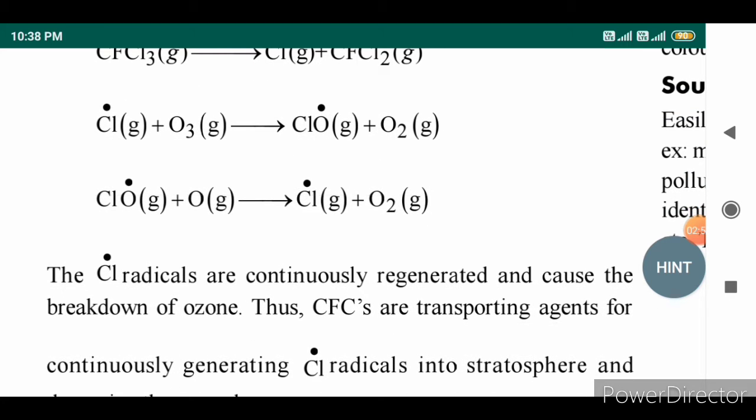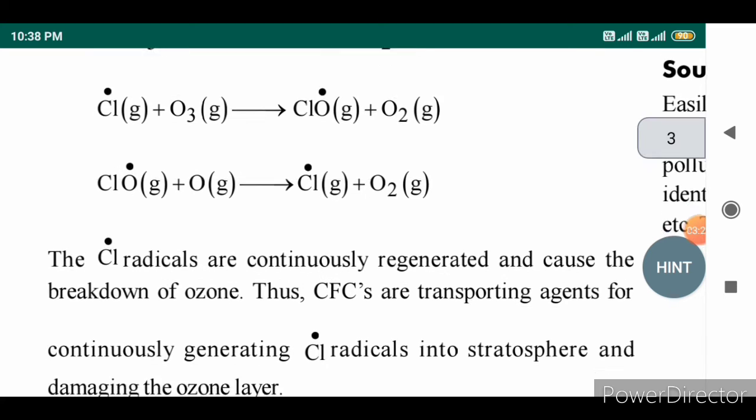So the formed chlorine free radicals are continuously regenerated and cause the breakdown of ozone. So that's why chlorofluorocarbons give an adverse effect on the ozone layer. So we always have to use the minimum amount of chlorofluorocarbons to avoid ozone layer depletion. This is called ozone layer depletion.